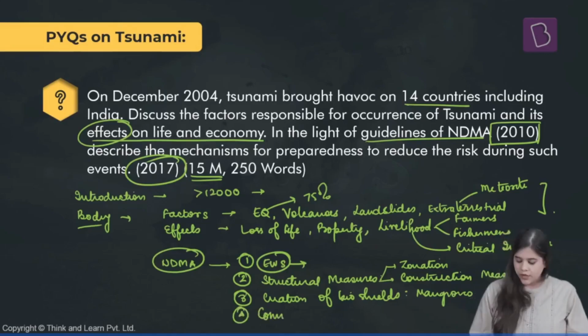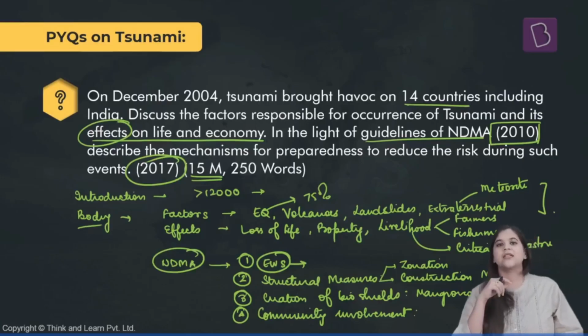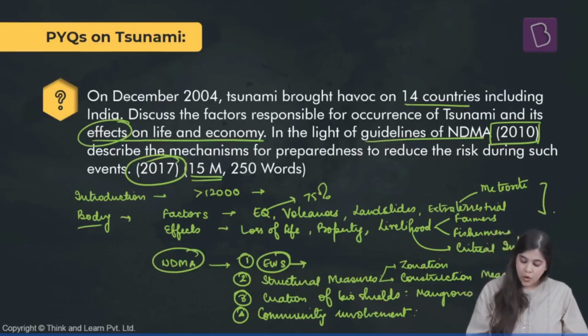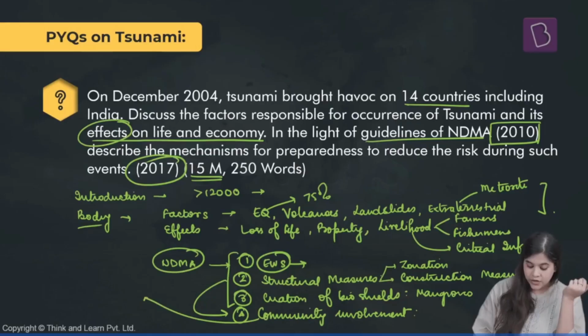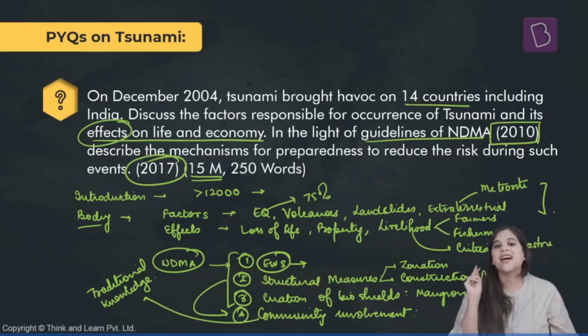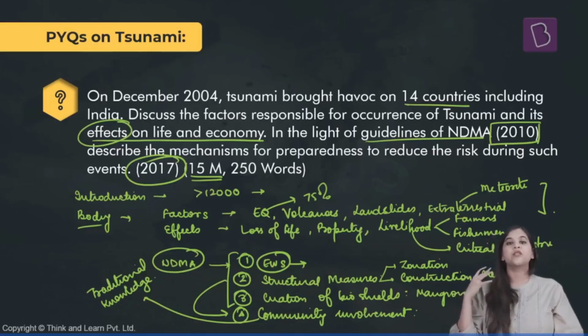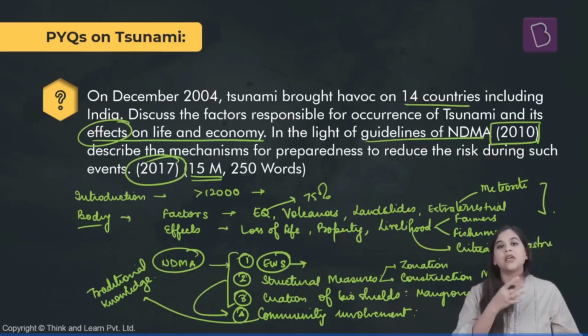We'll talk about community involvement in any such event so that not only all these three can be fulfilled, but also we can get the traditional knowledge from the communities that have been living in that particular place for centuries, and what all steps they are taking to prevent themselves from any such events.